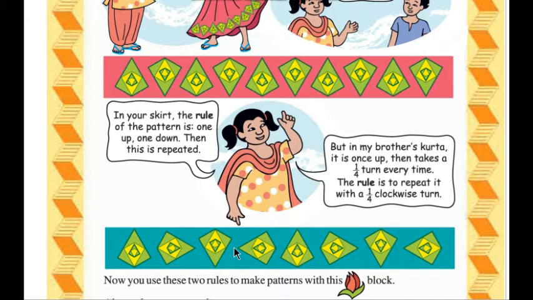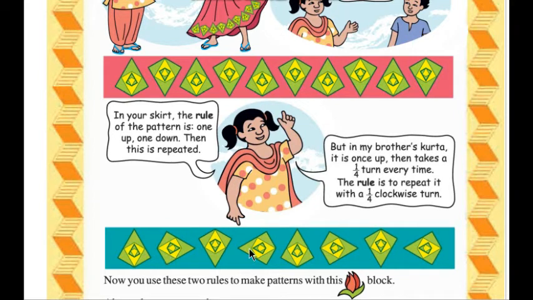The rule is to repeat it with a 1/4 clockwise turn." Though the pattern is the same, the rules of the patterns are different. Here the rule is one up and one down, and here the rule is to repeat it with a clockwise 1/4 turn.